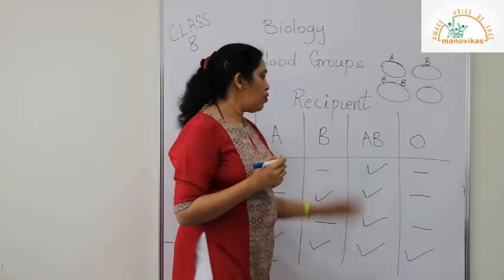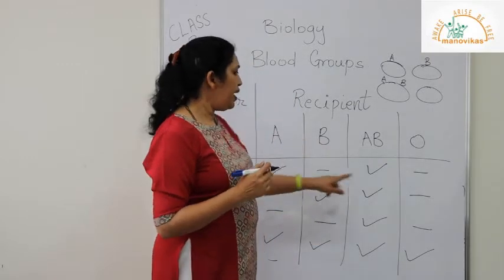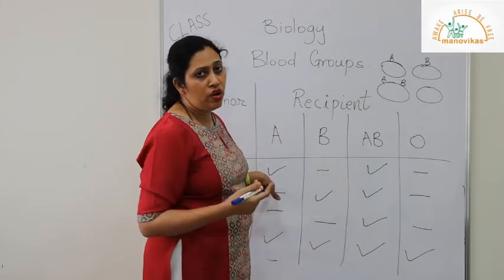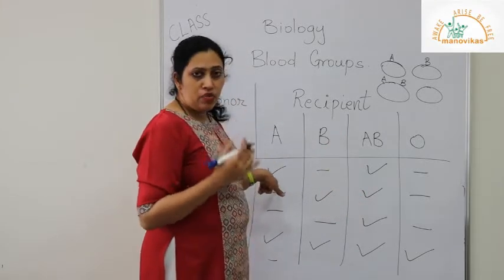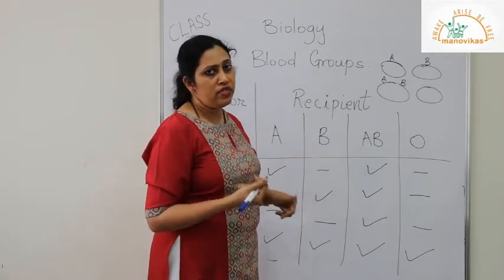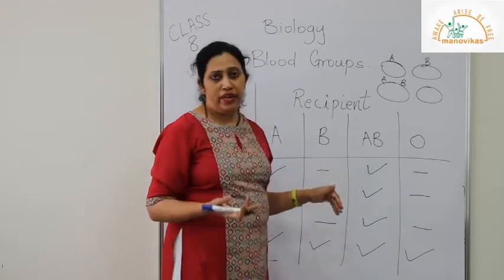Now B blood group can only donate to B and AB. If it donates to A, the same condition will occur again. That is, the A blood group person will produce antibodies against B. So again clumping of cells will take place and the person may die.